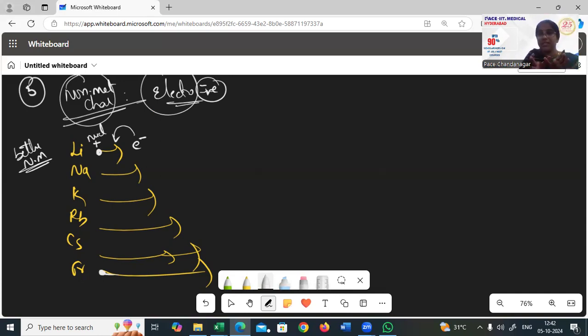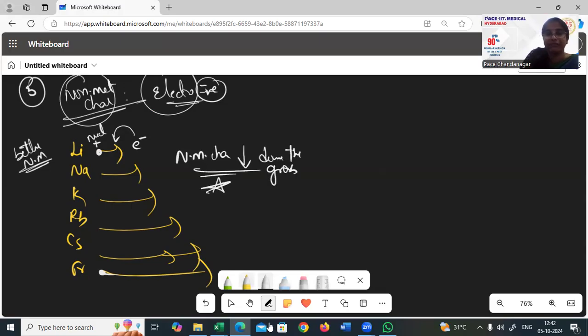As you come down, the atom is very big. If it is very big, can it take up an electron? It can't take up an electron so easily, right? Therefore, better non-metals are the top ones. So non-metallic character decreases down the group. Okay, this is one point to be clarified there.